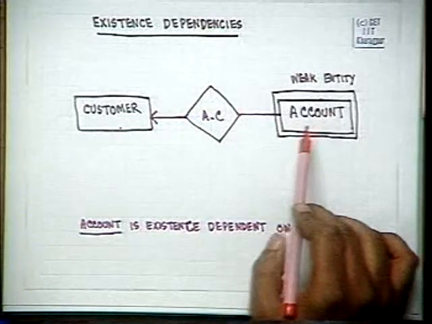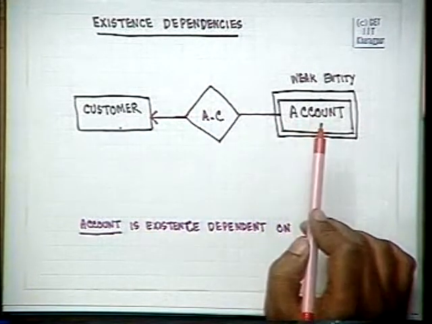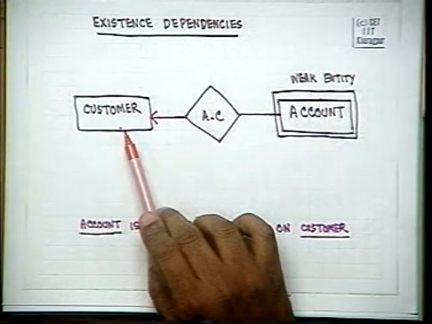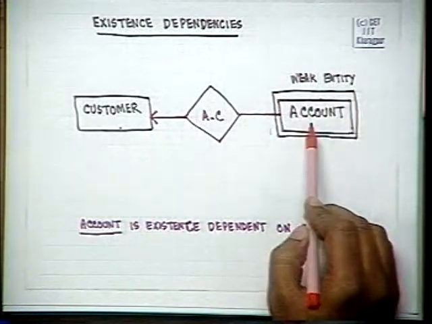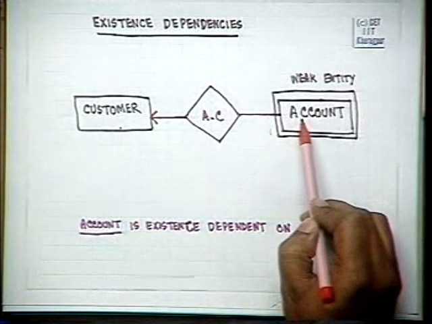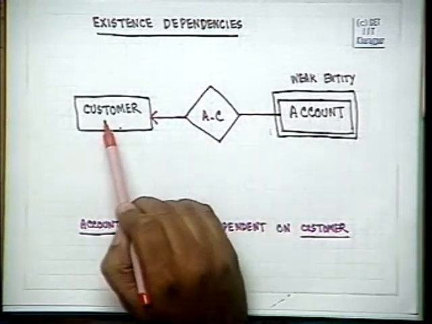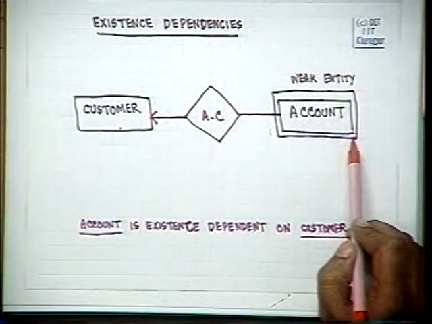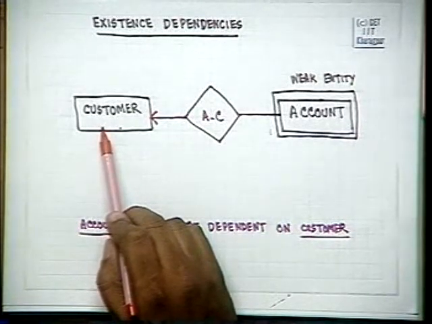Together it signifies that a customer can have more than one account, and every account must belong to exactly one customer. And this signifies that account is existence dependent on customer. Therefore, whatever is the account, that must correspond to a particular customer. There cannot be any account without any customer. However, there can be a customer who does not have any account.